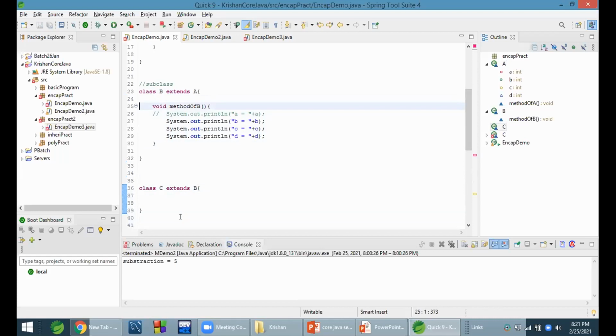This is called an intermediate base class. The class which acts as a base class as well as a subclass is called an intermediate base class. This B acts as a subclass for A and superclass for C. That's why this class is called an intermediate base class.